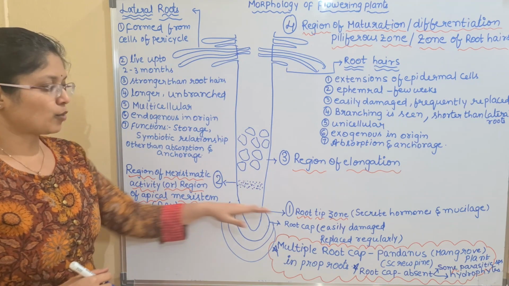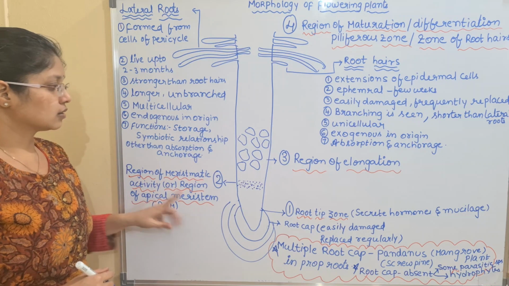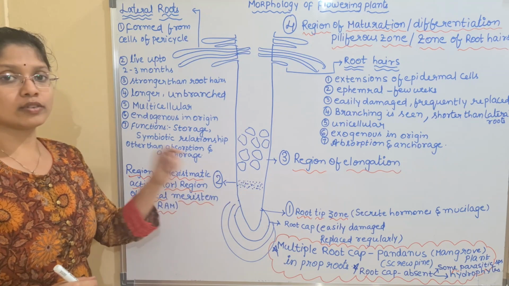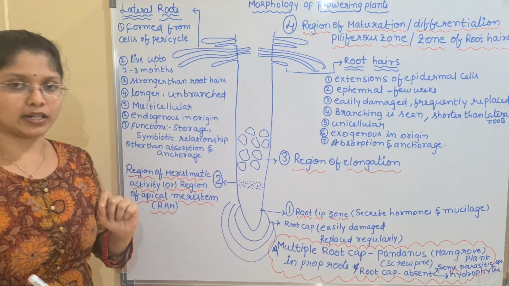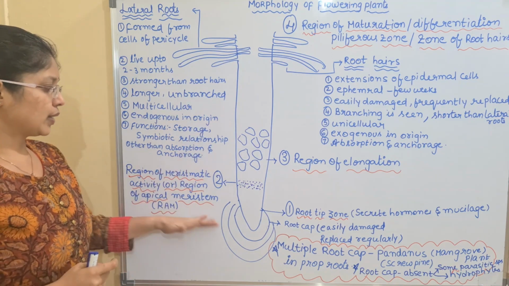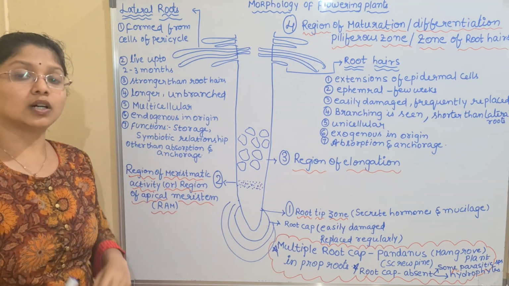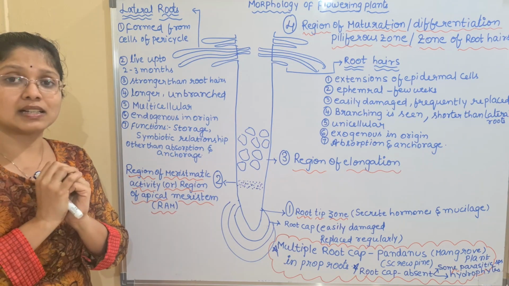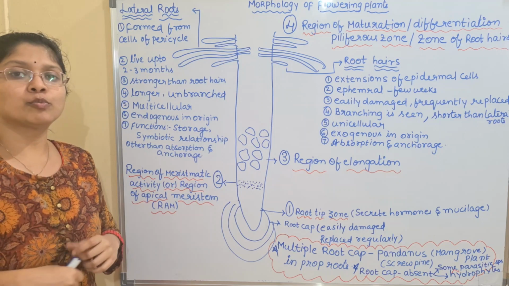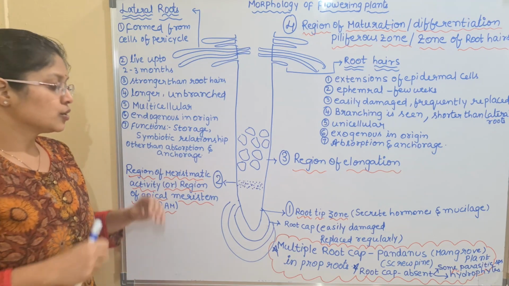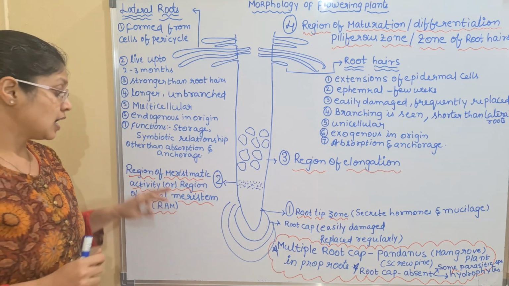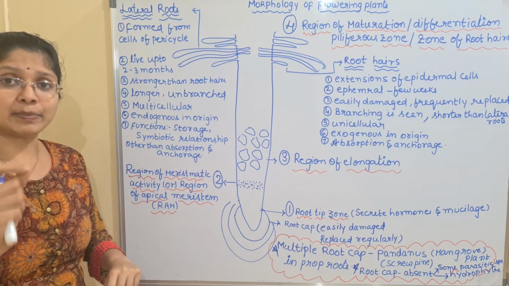Okay, so the next important zone is the second zone, that is the region of meristematic activity. After the root tip zone, we have the second zone which is known as the region of meristematic activity. What will happen in this zone, children? In the last lecture, we learnt about the structure where I told you the second region will have the meristematic cells. Meristematic cells are modified parenchymatous cells. They are totipotent cells. They have the ability to produce any kind of structure. The same thing, but if you observe, the region of meristematic activity is also known as the region of apical meristem.